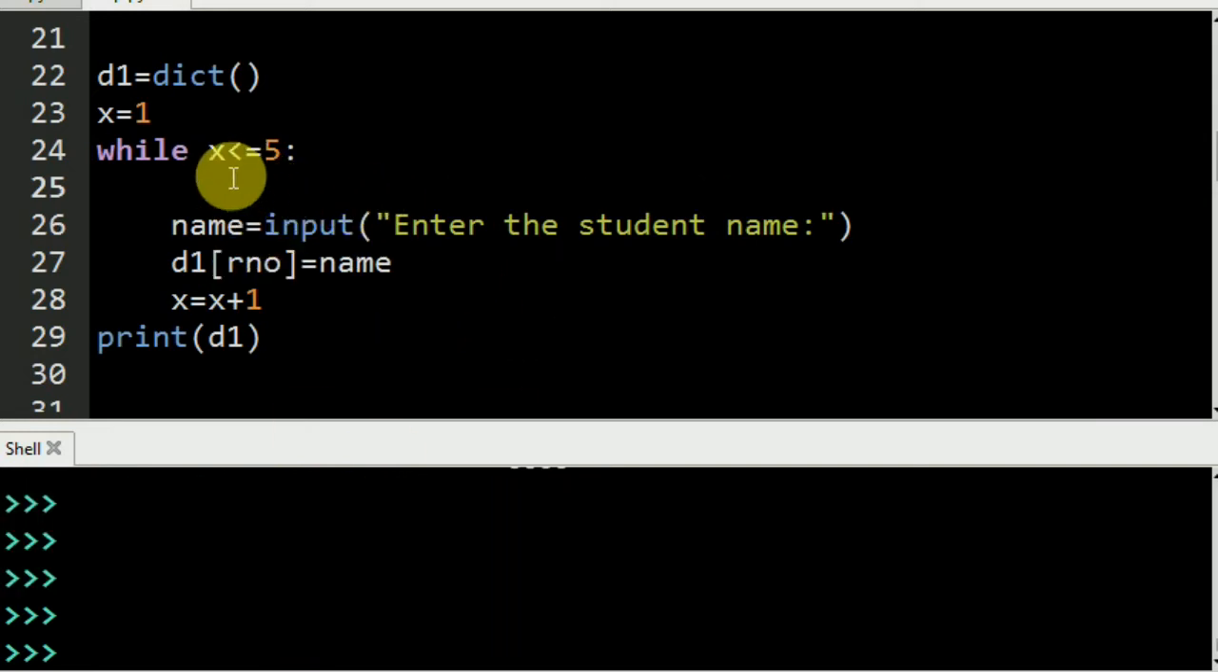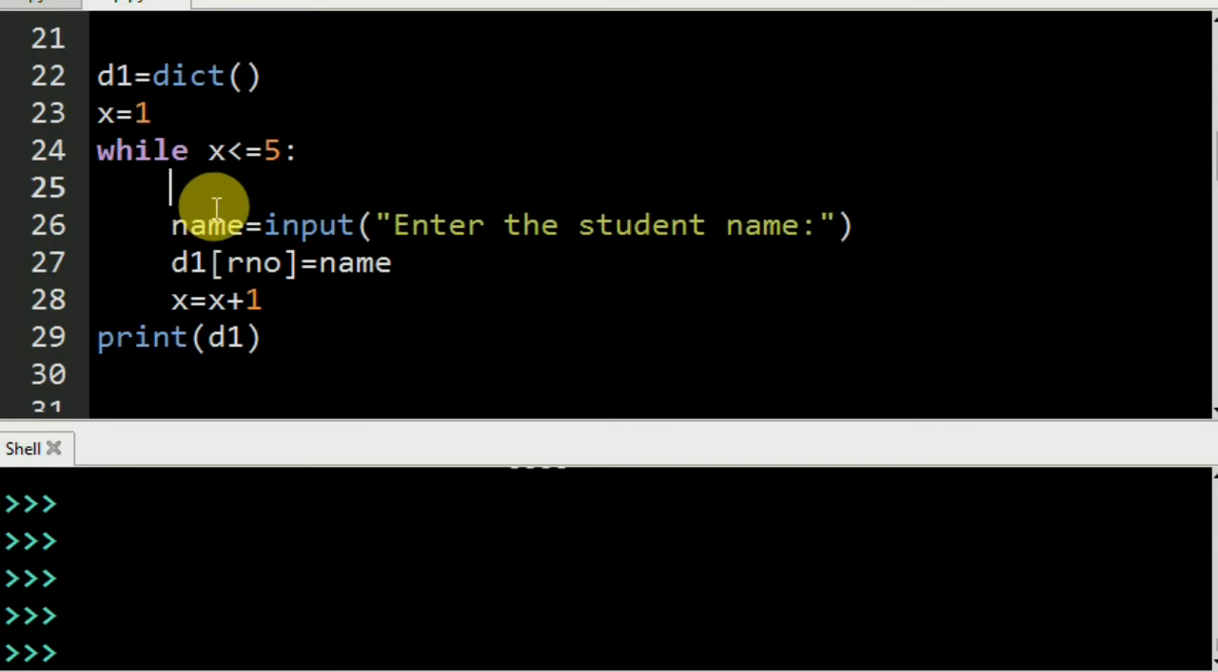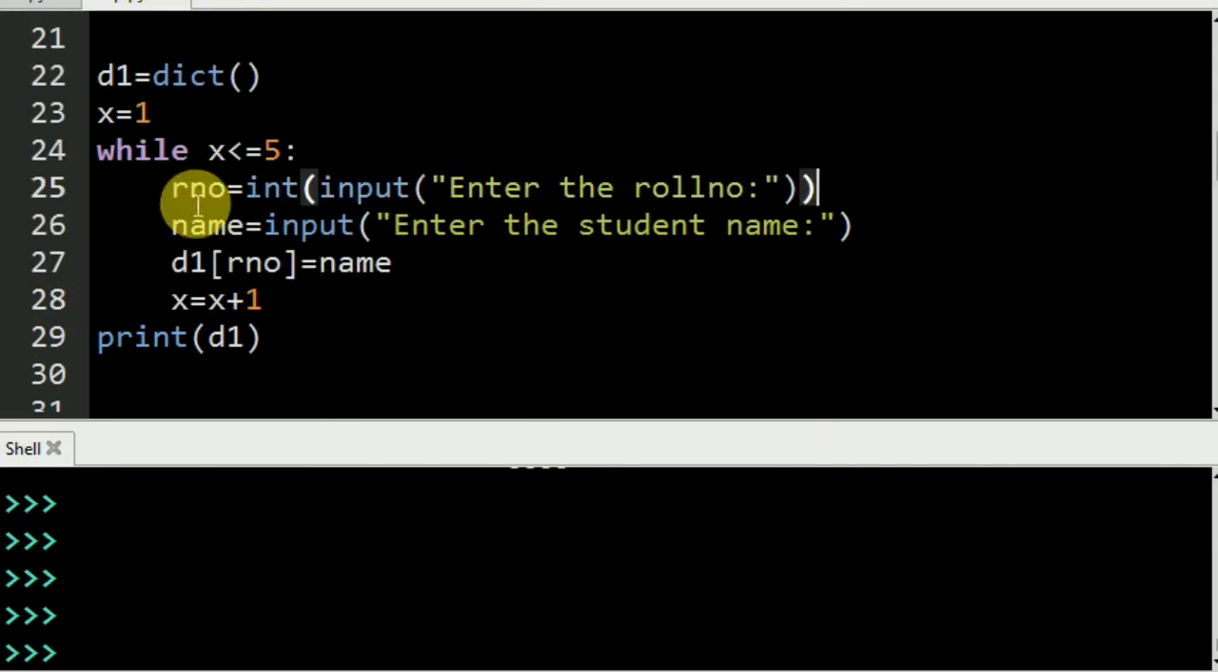Now if we want to accept the roll number also, here we accept the name, and we want to accept the roll number also. So what we are going to do, we write one more line inside that, and that line is going to be like this. I declare one variable, that is RNO, int input, enter the roll number, and the same variable name is going to be passed here. In place of that x, you remove that x, and write RNO, the name of the variable that you are using.